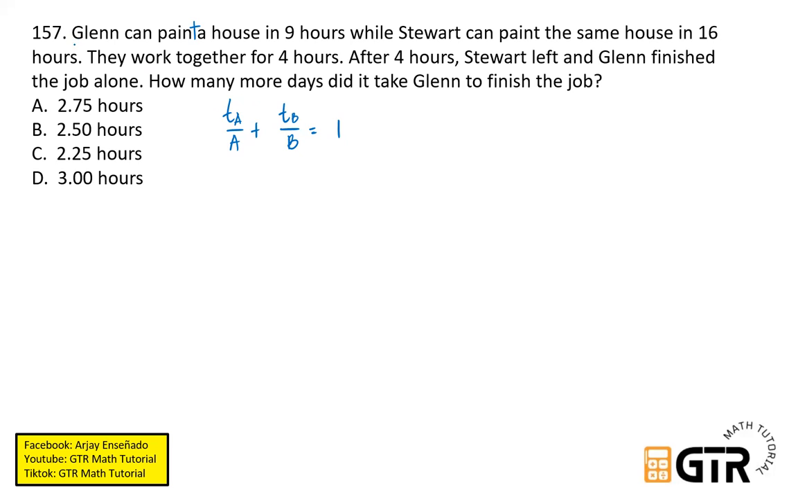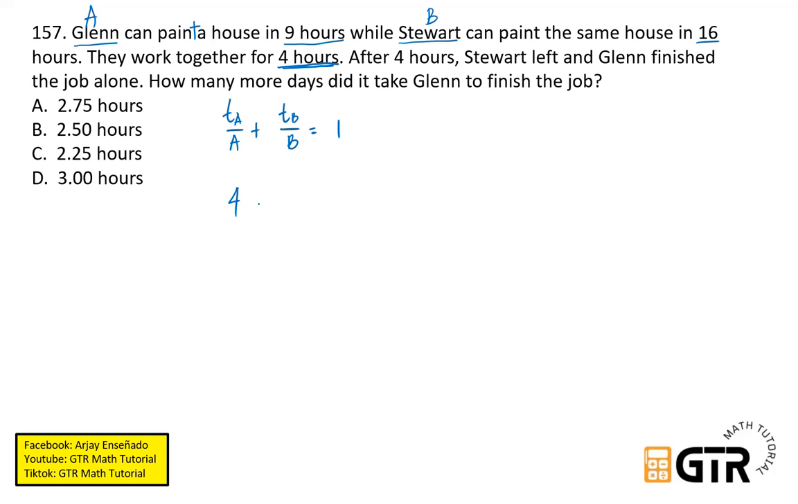Let's make Glenn A, and Stewart B. Glenn can paint a house in 9 hours, so this is our A, 9 hours. And Stewart can paint the same house in 16 hours, so that is our B. They work together for 4 hours, so they worked for 4 hours. We'll put the 4 hours in the time spent for A and for B.